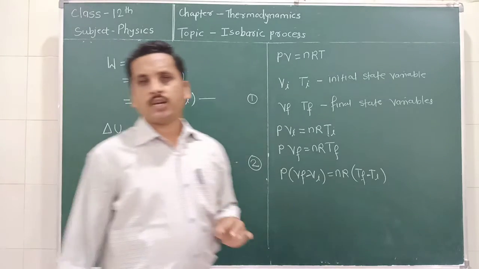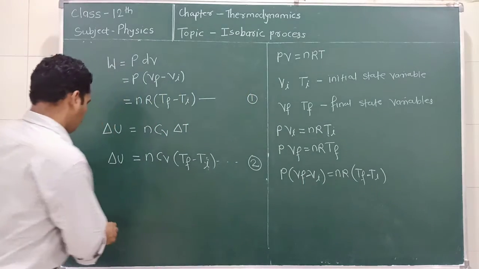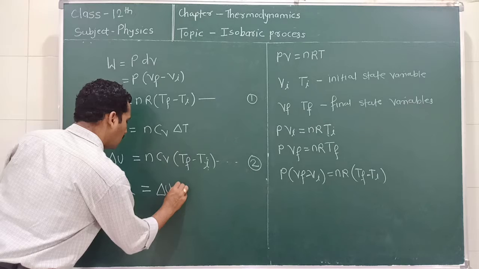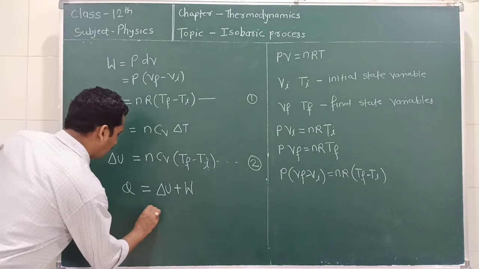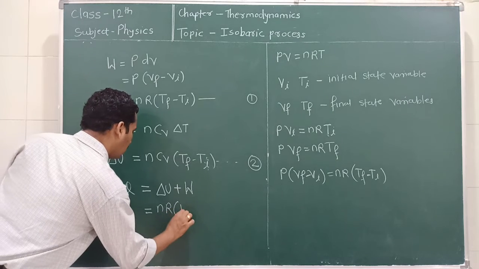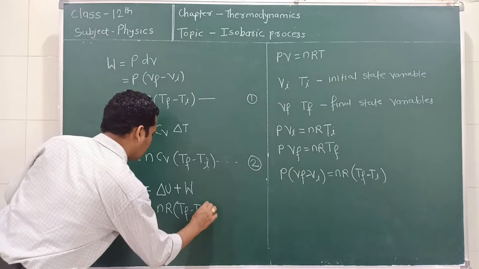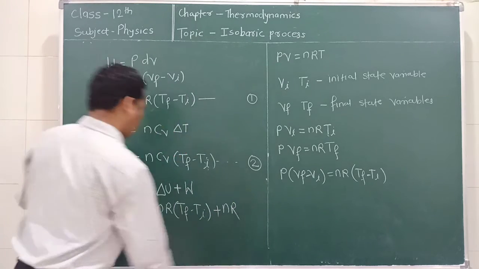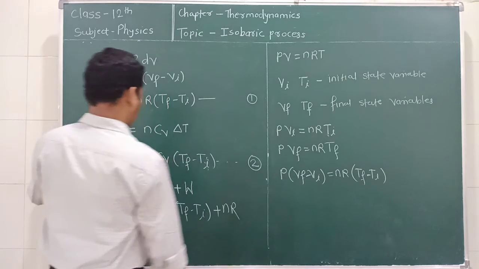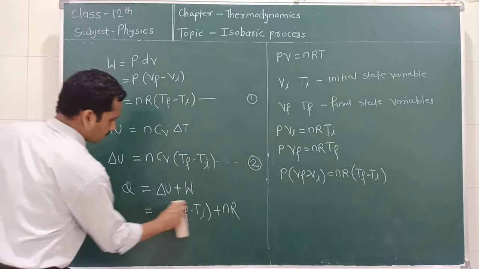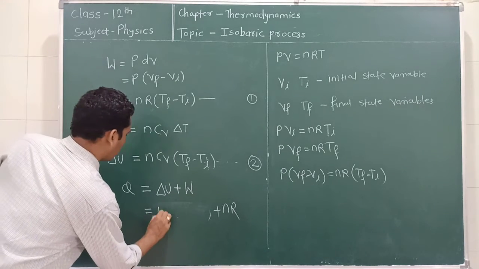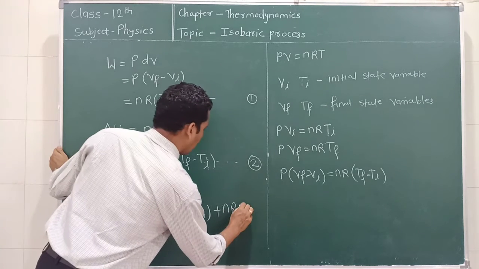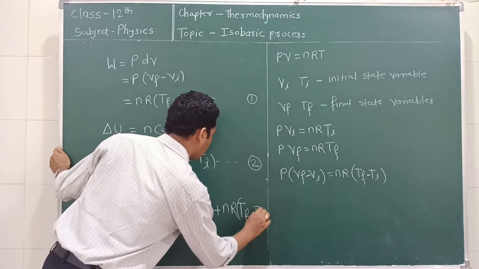Now we know, according to the first law of thermodynamics, the amount of heat supplied Q is equal to delta U plus W. So here delta U is n Cv (Tf minus Ti) plus W, which is nR (Tf minus Ti).